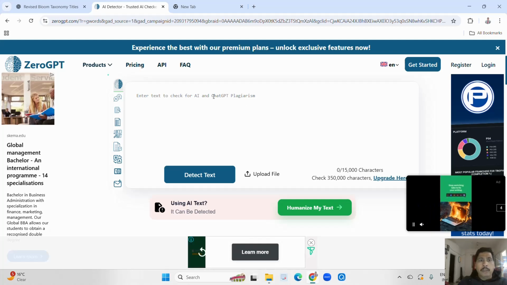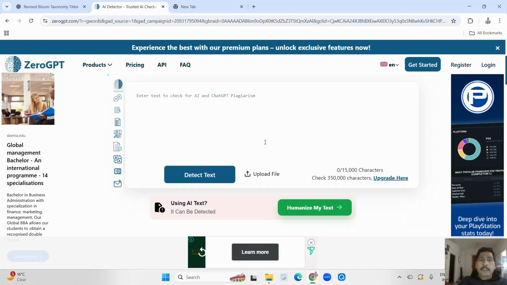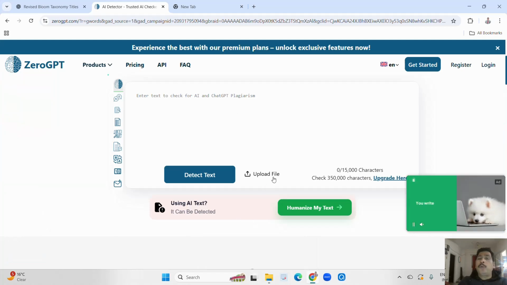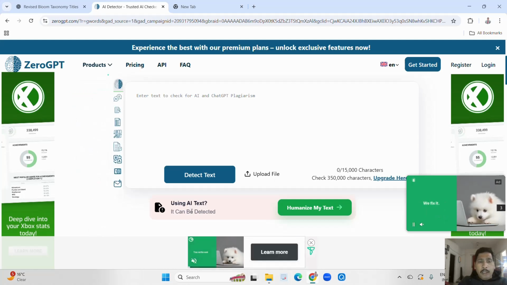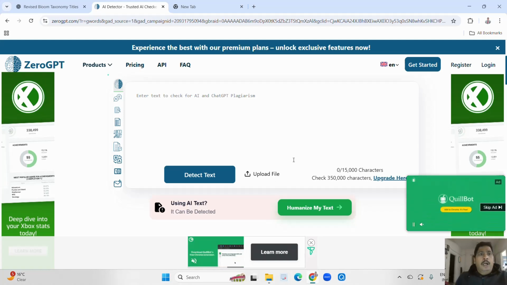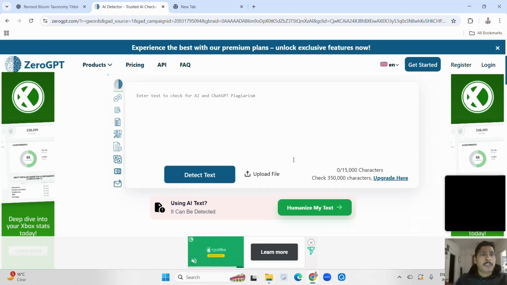Here you can provide at least 15,000 characters. Beyond this, you have to upgrade. If you upgrade this application, you can check about 3 lakh 50,000 characters in one paste. Also, here you can upload a file, and there are other facilities like humanizing the text. That is not free of cost. For this you have to take a subscription of this AI.